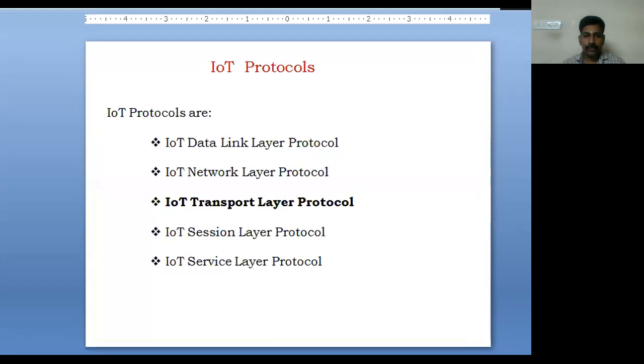In this session, we'll discuss transport layer protocols. Generally, the transport layer provides end-to-end connection between the hosts. It mainly provides peer-to-peer or end-to-end connection services. It has two main types of protocols: one is TCP, the Transmission Control Protocol, and another is UDP, the User Datagram Protocol, that everyone knows. Now we'll discuss what the IoT transport layer protocols are.